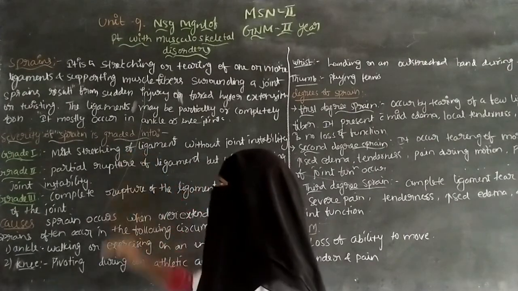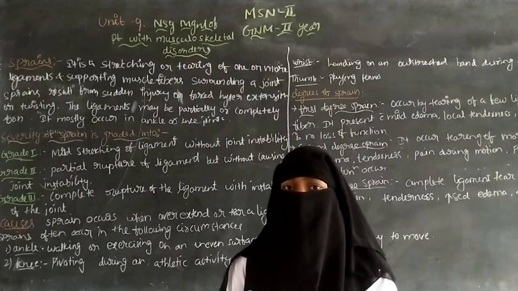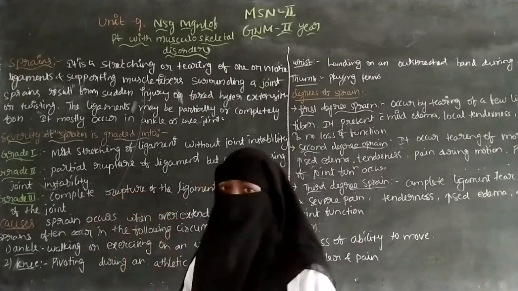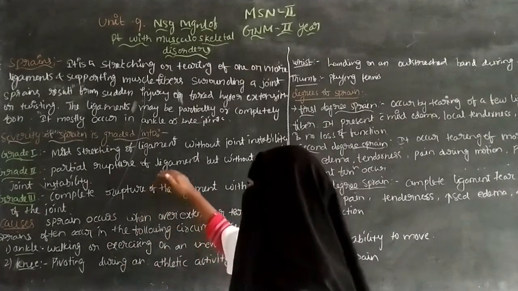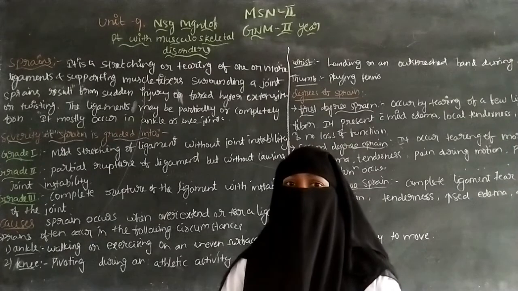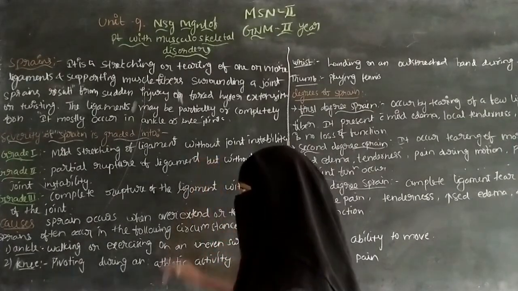In grade 1, a mild stretching can occur. In this, there is no effect on the movement of the joint. In grade 2, there is a partial rupture of the ligament. Because of the partial rupture, there is no major effect on the joint movement, and there is a presence of movement or flexibility.